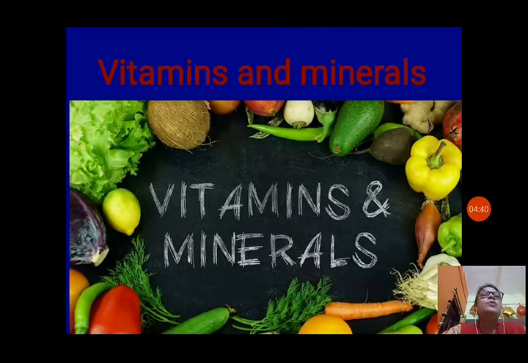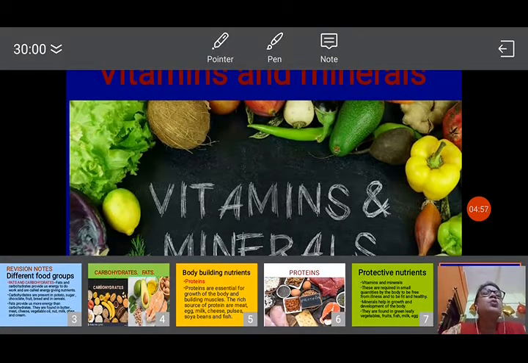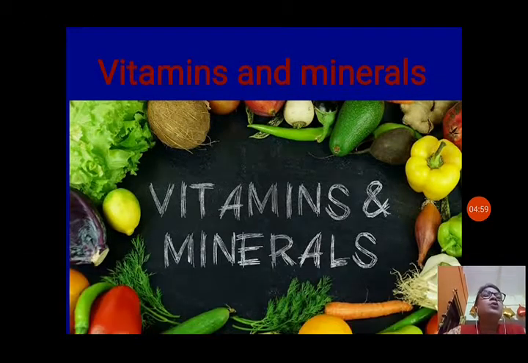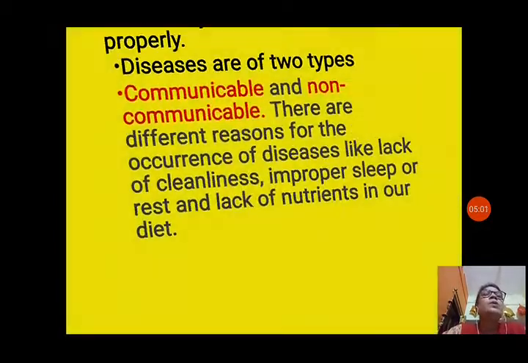Now let us see about vitamins and minerals, what food items are there. You can see different types of fruits and vegetables included in this picture. Carrots, many types of cabbages, coconut, different types of fruits and vegetables contain vitamins and minerals. So you must include all these vitamins and minerals in your diet.